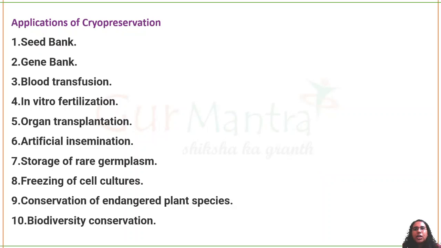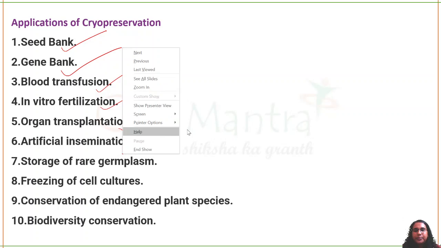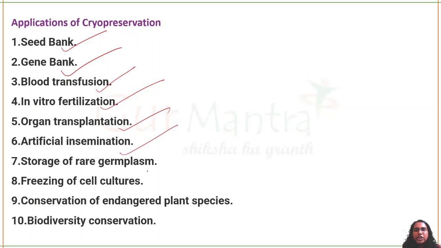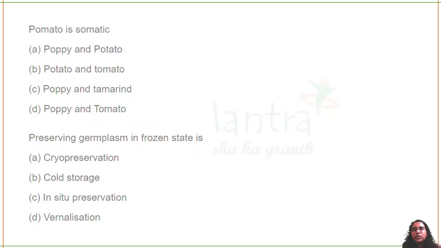So applications: seed bank, you can store seed. Gene bank, you can store the gene. Blood transfusion, in vitro fertilization, organ transplantation, artificial insemination in animal husbandry. Then storage of rare germplasm like extinct animals or endangered species. Freezing of cell culture, very important, very frequently used in the labs. Then conservation of endangered species of plant and animal. Then biodiversity conservation. Mostly for conservation purposes, cryopreservation is used. Okay, so this is your homework question.